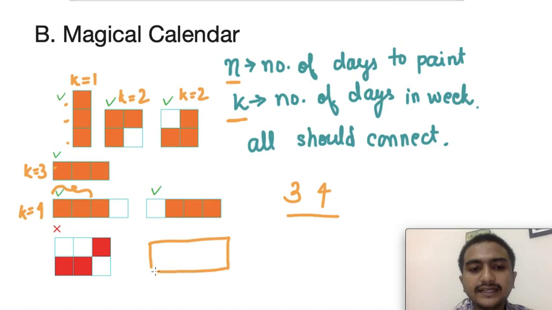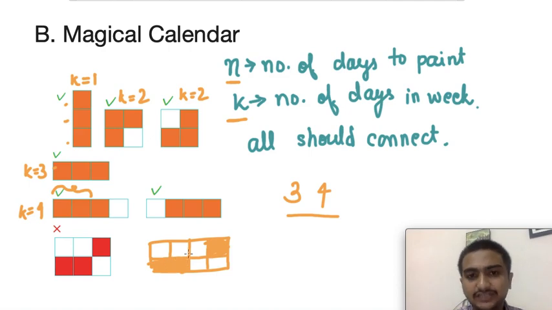Suppose n equal to 4, k equal to 4, and I paint 4 blocks in a wrong way: I choose one here and the next 2 here. These 2 are in contact, but this one is out of contact. So this is an invalid solution.